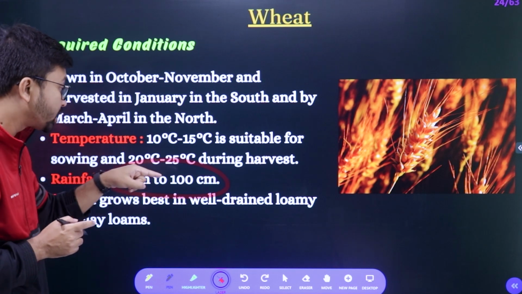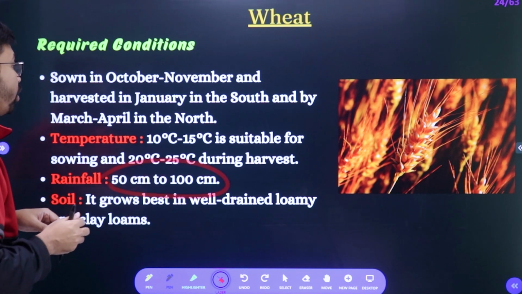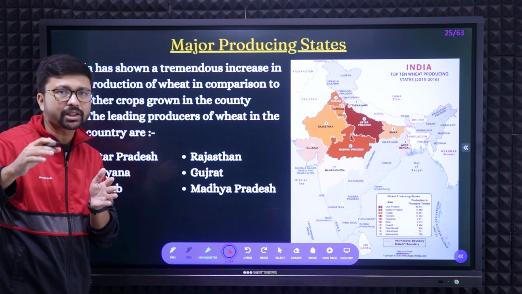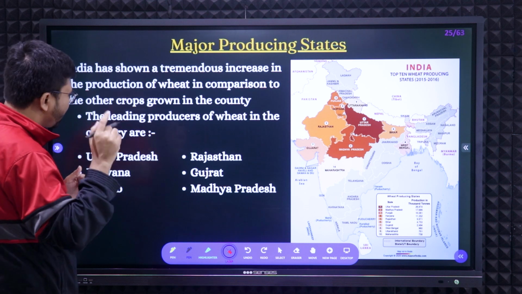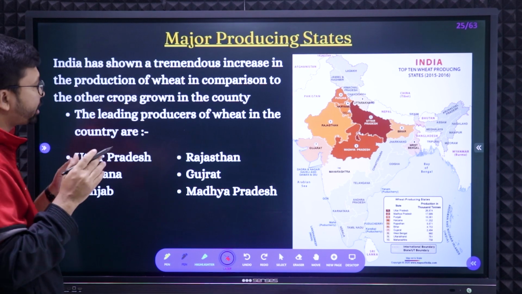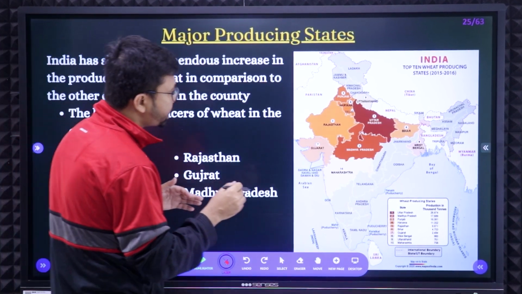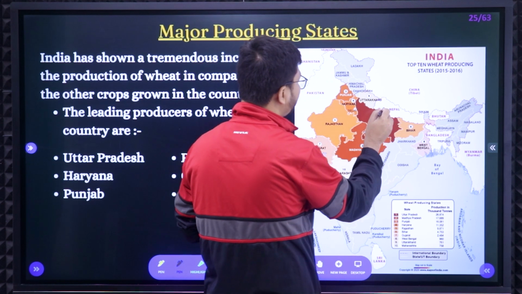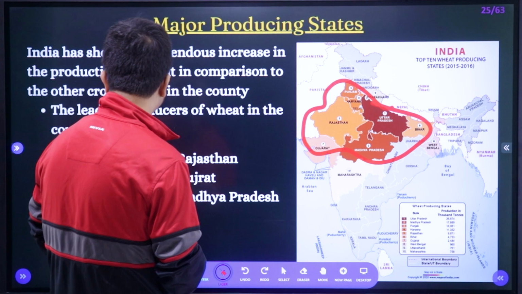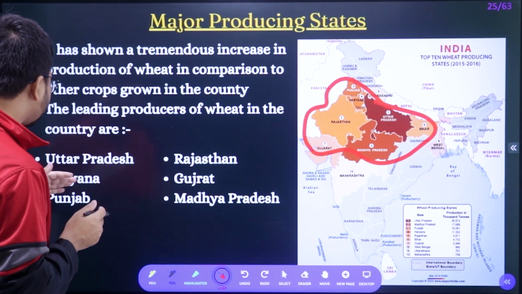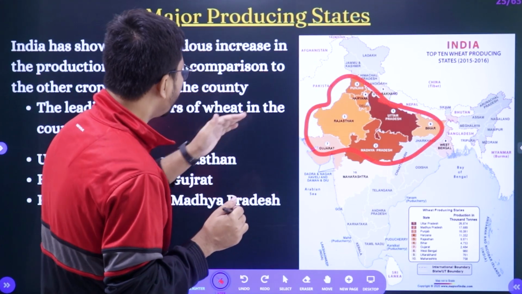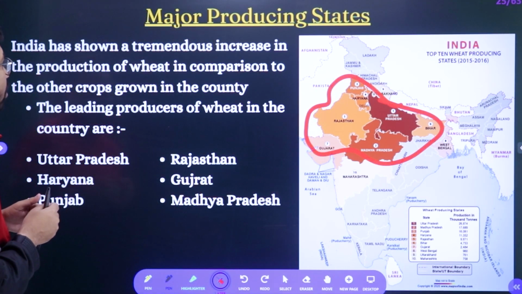Soil: it grows best in well drained loamy and clay loamy soils, right? Next, major producing states and the different methods of processing. You don't need to focus on wheat processing; if you study rice processing, that will be enough. Here you can see state wise where there is an effect of western disturbances. These areas are good for wheat production, mainly Uttar Pradesh, Rajasthan, Haryana, Gujarat, Punjab and Madhya Pradesh, where the western disturbances effects are there. Those areas will be able to produce much more wheat.